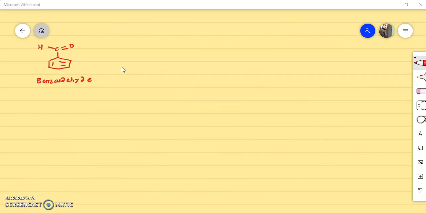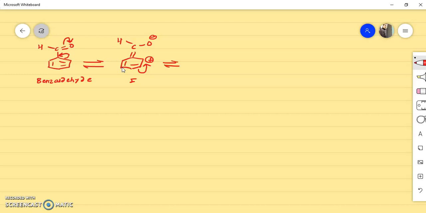Now let's see this benzaldehyde. Here on this benzene ring there is an electron withdrawing group, that is, the CHO group is an electron withdrawing group. Again, we will draw the resonating structures for this benzaldehyde as we did for nitrobenzene. This will be the first resonating structure. These two bonds will be as they are. Here there will be a positive charge. Here there will be a double bond to C, oxygen will carry a negative charge, and hydrogen. Again, to satisfy this positive charge, this bond will shift here. So this is the first resonating structure.